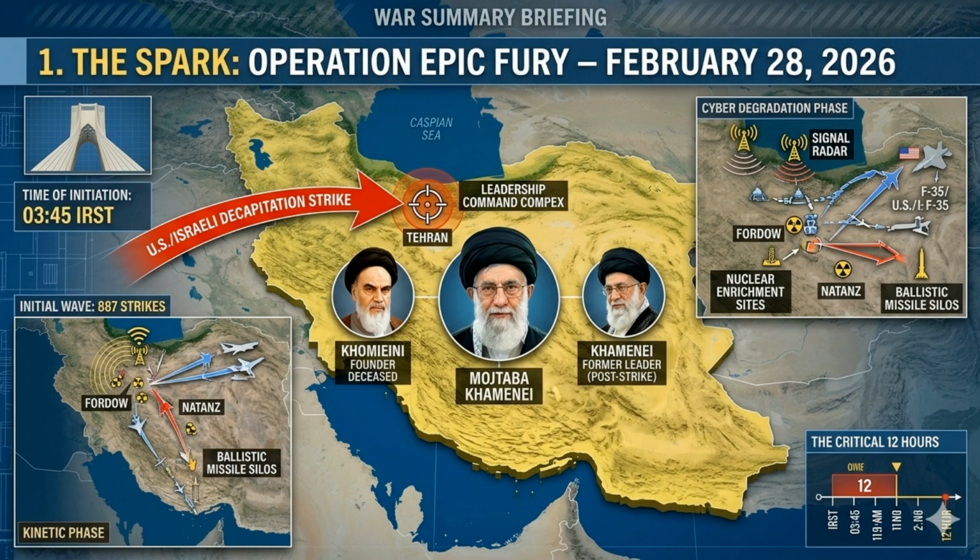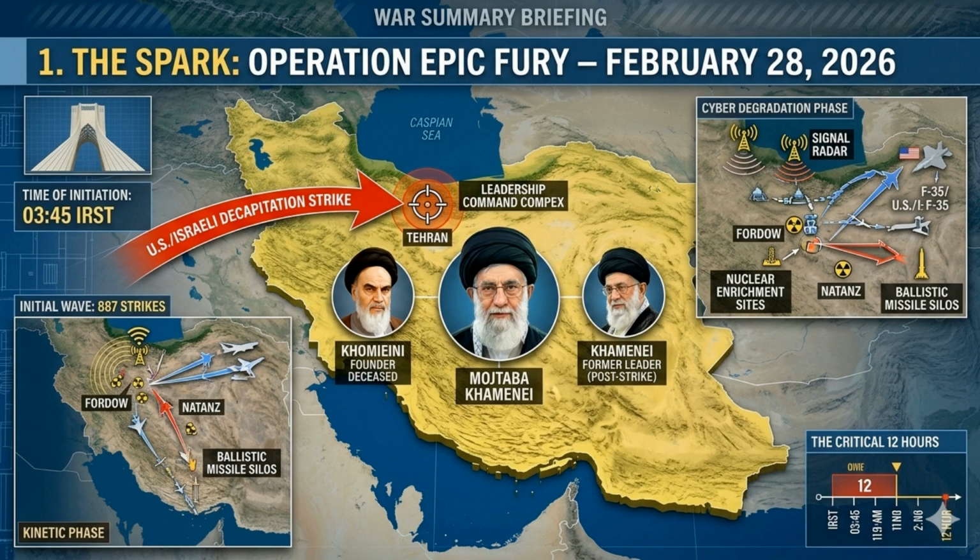Decapitation Strike diagram. A large, central tactical map of Iran displays a red attack arrow labeled U.S.-Israeli Decapitation Strike, which targets the Tehran Leadership Command Complex. The power vacuum. Overlaid on the map are the portraits of the three key figures from your reference image. Khomeini and Khamenei are labeled with statuses reflecting the strike's impact, while Mojtaba Khamenei, the central figure on the flag, is clearly labeled as the new figurehead positioned over the target zone.